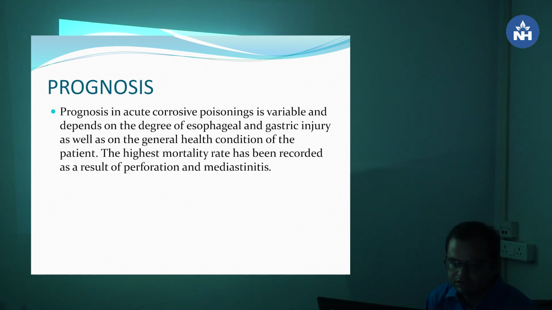Now prognosis. Prognosis in acute corrosive poisoning is variable and depends on the degree of the esophageal and gastric injury as well as the general health condition of the patient. The highest mortality rates have been recorded as a result of perforation and mediastinitis.